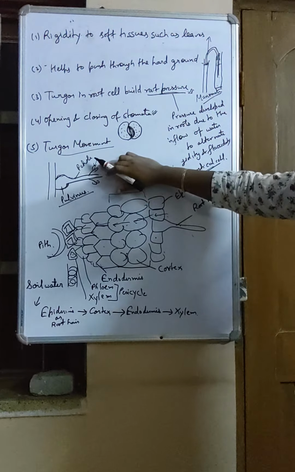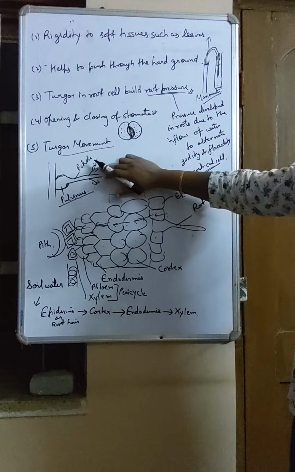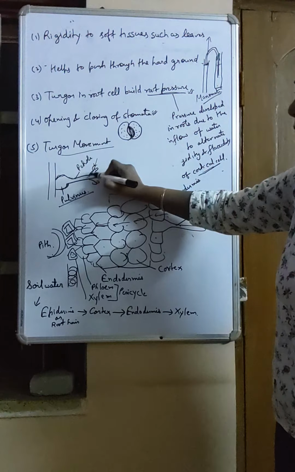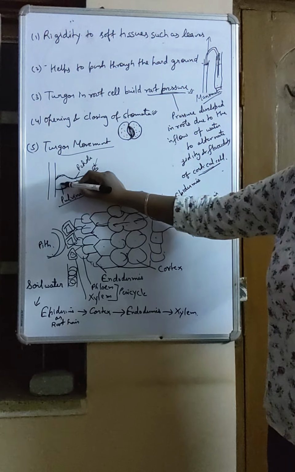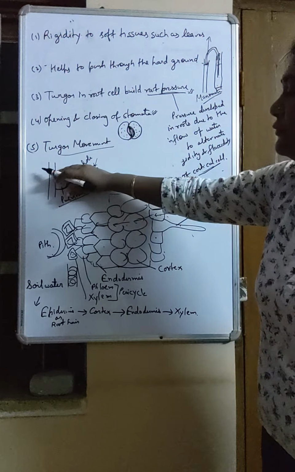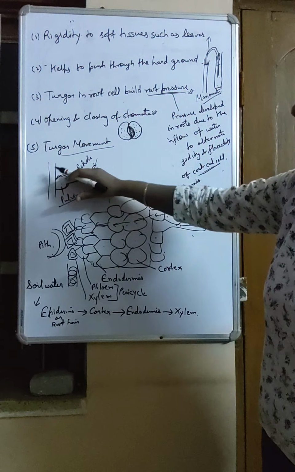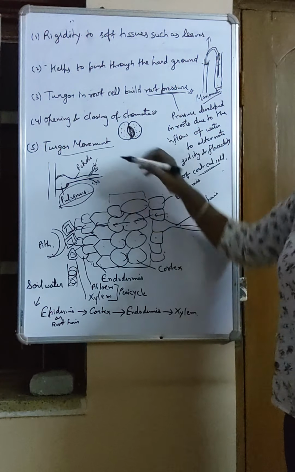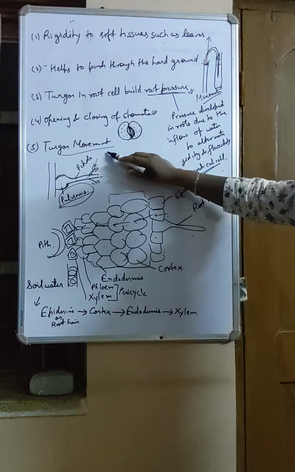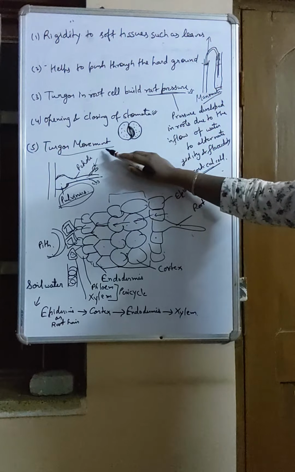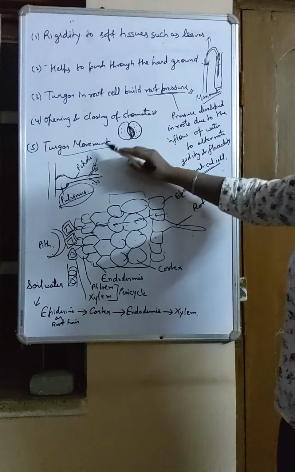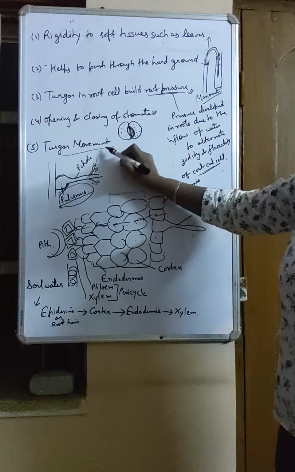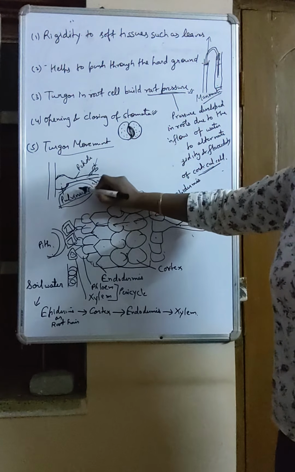So as we touch the leaf, what happens? The leaf loses turgor pressure, and slowly this loss of turgor pressure passes from the leaf to the petiole and finally to the pulvinus, and the whole leaf droops together with the stem and the petiole. So here you may get a reasoning question: why do touch me not leaves droop when touched? You will write: the touch me not plant leaves droop due to loss of turgor pressure at its base called pulvinus, or you can simply write due to loss of turgor pressure in pulvinus.